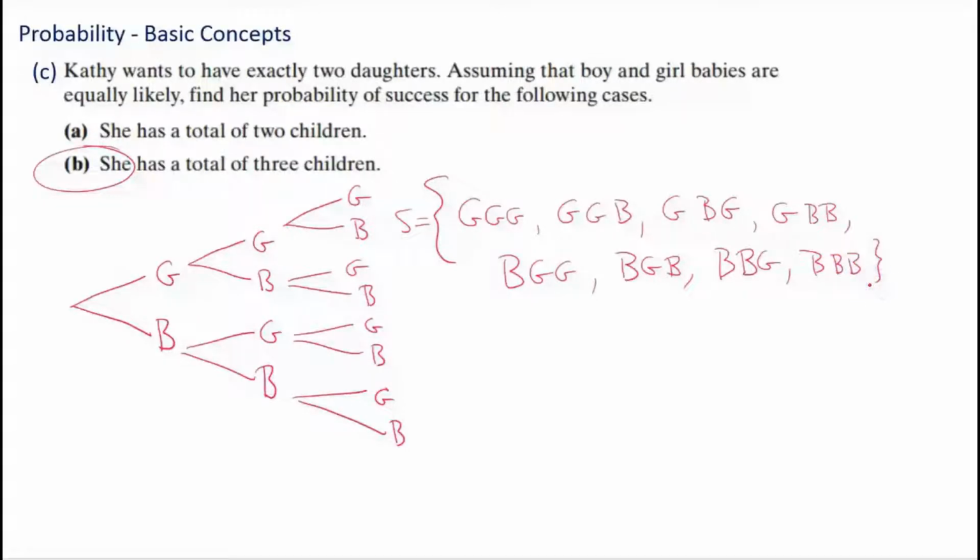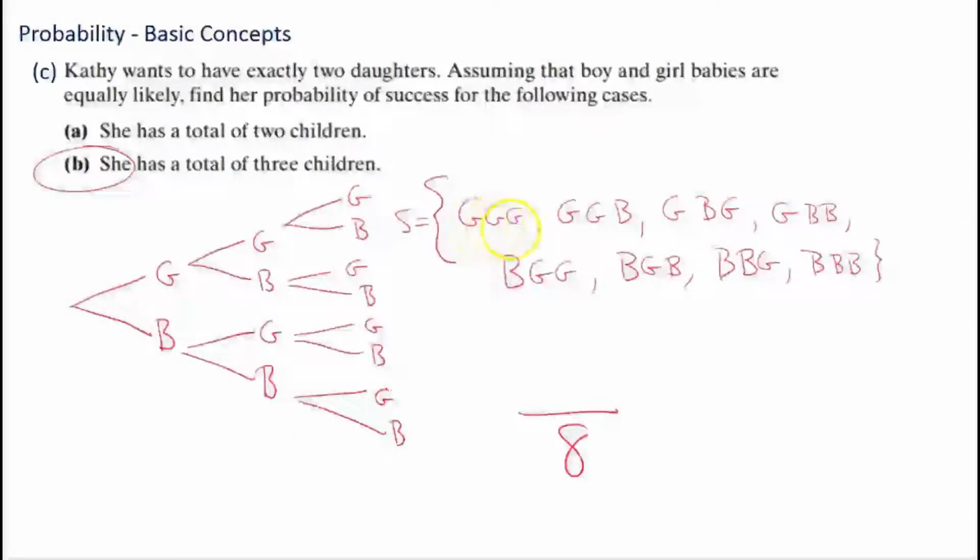Is that all of them? Now, one way you could tell is you could look at your branches and just count the ends. So 1, 2, 3, 4, 5, 6, 7, 8. So there are 8 possibilities. 1, 2, 3, 4, 5, 6, 7, 8. Yes, I have all 8 of these listed. All right. So the probability, remember, you always divide by the number in the sample space. So there's 8 possibilities. Now, how many of those possibilities are exactly 2 girls?